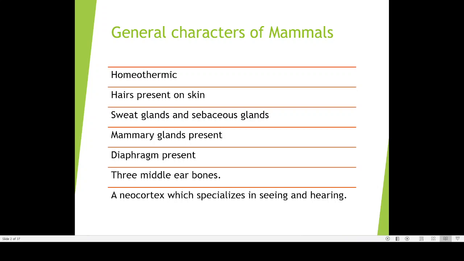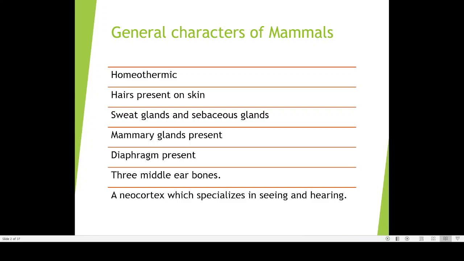What is the purpose of body hair in mammals? They are mainly used to keep the temperature of the body, to control the body temperature. That is the primary purpose of body hair. So animals which are living in colder areas, like polar bear, you might have heard about polar bear, have a lot of body hair. Whereas the other animals do not have that much body hair. So body hair is actually a mechanism by which the animals are protecting their body from extreme cold.